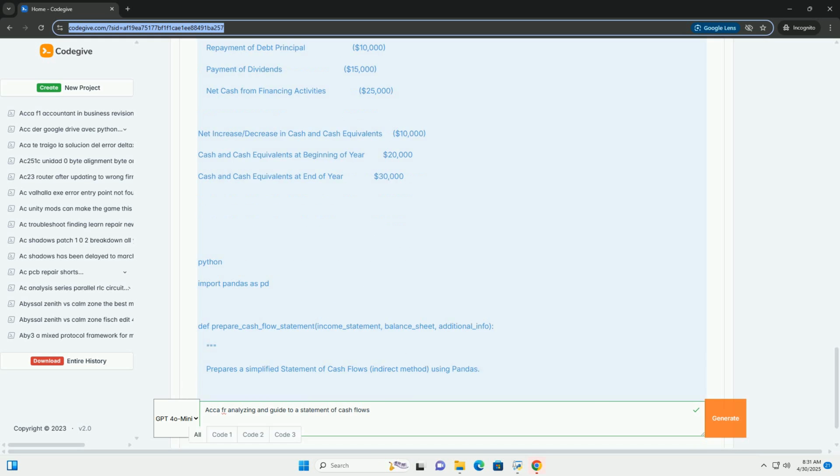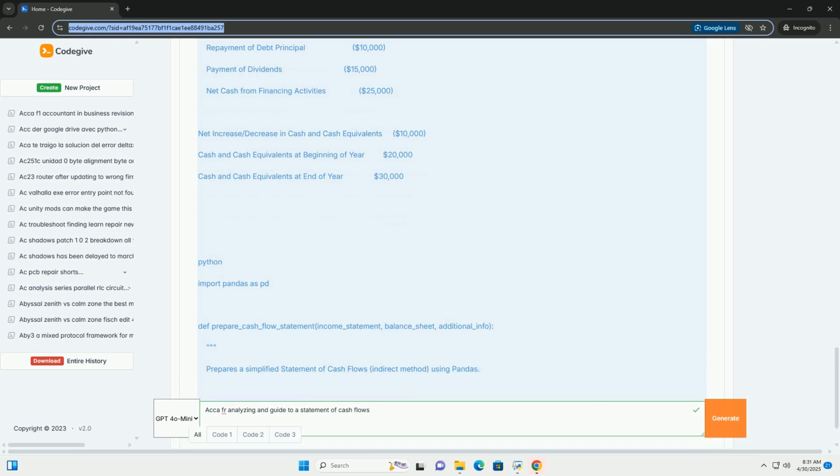Step-by-step SCF preparation, indirect method. 1. Data gathering and reconciliation complete, data is provided. 2. Calculating net income: $70,000, from the income statement. 3. Adjustments to net income for non-cash items: depreciation, $20,000, add back. 4. Analyzing changes in current assets and current liabilities.